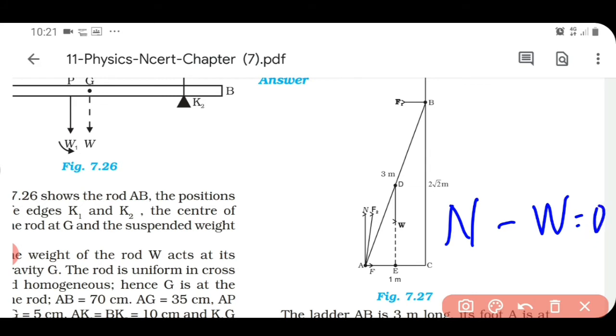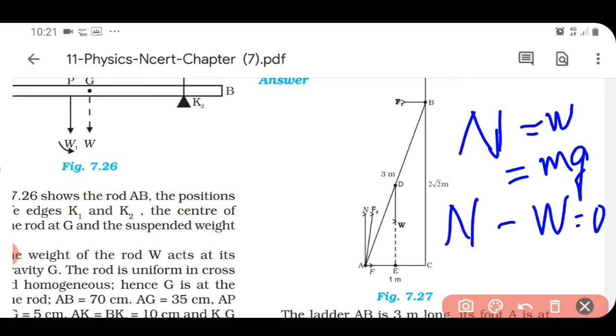So net force is equal to 0. So N is equal to W. Easily we are getting N. That W is equal to m into g, where m is the mass of the ladder and g is the acceleration due to gravity. So that is equation 2. So we got two equations.